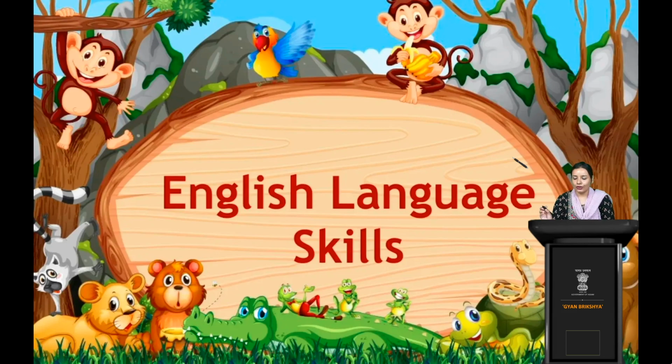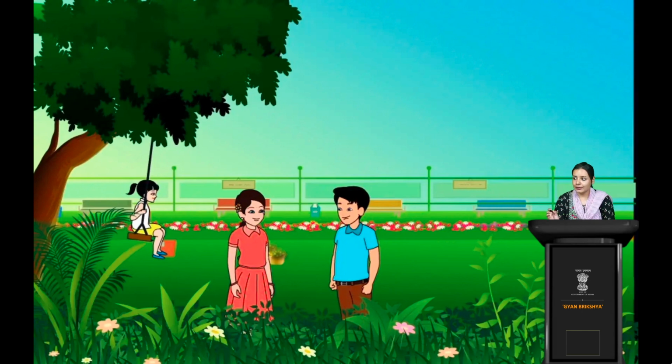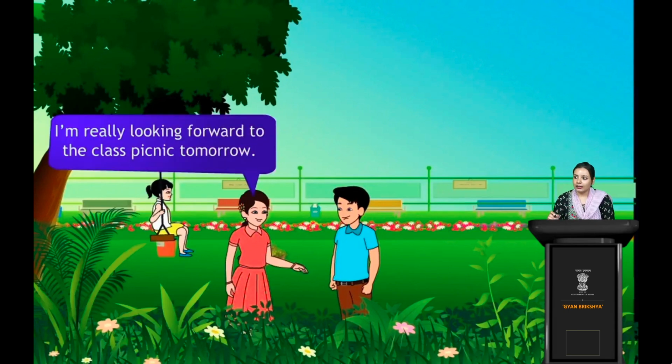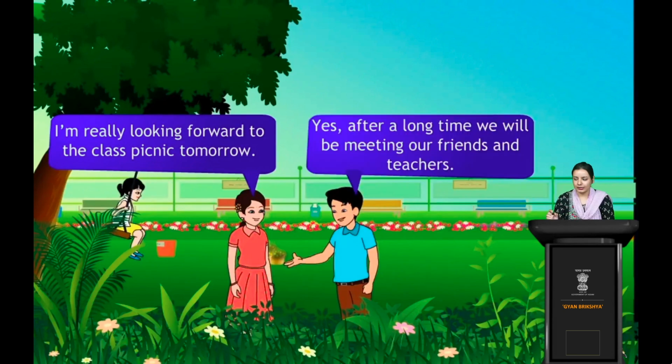Now you see on the screen, English language skills. Narration comes under English language skills only. What do you see, students? In a garden, there are a few children, and let's see what they are speaking about. The girl is saying, I'm really looking forward to the class picnic tomorrow. So she's excited and really looking forward to the class picnic tomorrow. Let's see what the boy says. The boy says, yes, after a long time we will be meeting our friends and teachers.